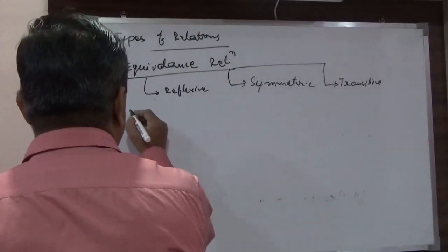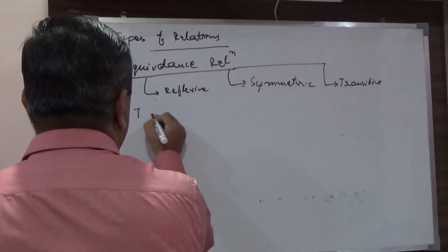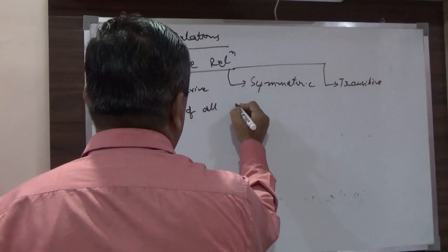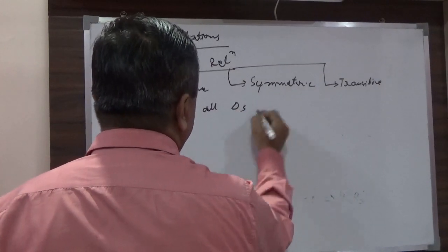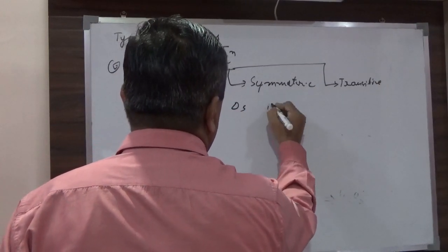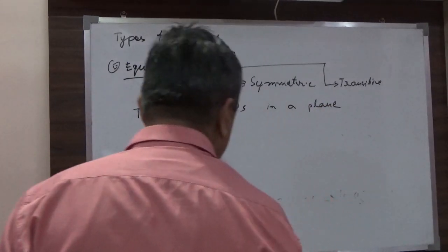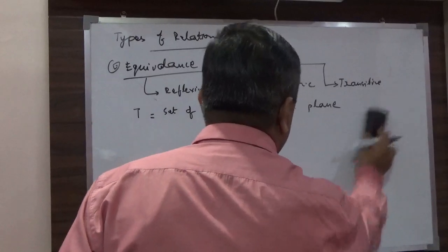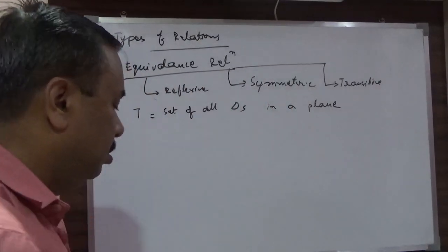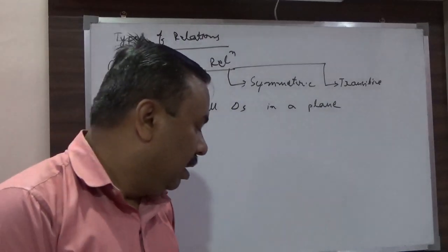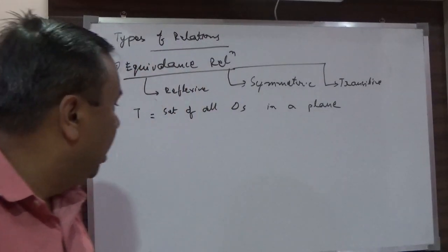I will take an example. Suppose that T is the set of all triangles in a plane. The set of all triangles in a plane.